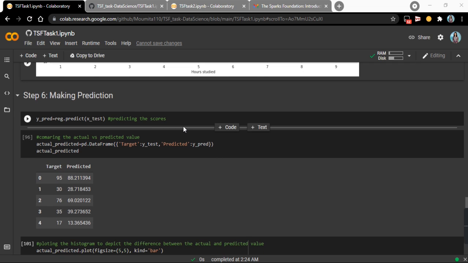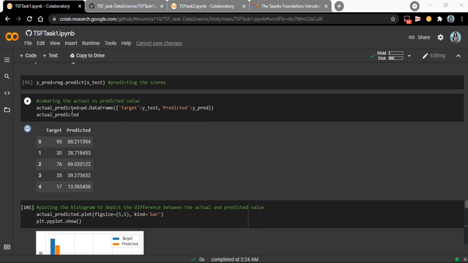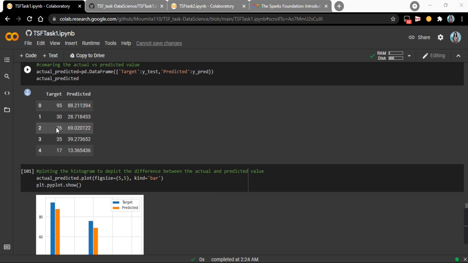After training the data, now it's time to make some predictions. So I have predicted the scores for the number of hours. Here x test is the number of hours. After predicting the scores, I have stored them in ypred. After that, I have compared the actual and predicted value. Here you can see the target and predicted value. We can see that there is a little bit of difference.